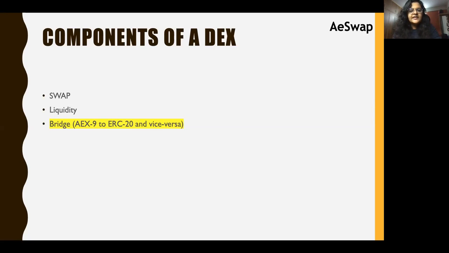As you can see, the highlighted component that we built for this hackathon is the bridge, a prototype of the bridge rather, which would move AEX9 fungible token standard tokens from Eternity to Ethereum, thereby creating ERC20 fungible standard tokens and vice versa.